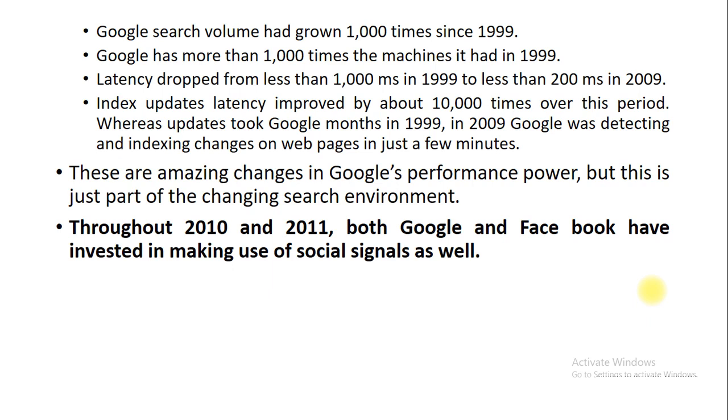Index update latency improved about 10,000 times over this period, whereas updates to Google took months in 1999. In 2009, Google was detecting and indexing changes on web pages in just a few minutes, because people cannot wait more than a few minutes. So this is all about the general observations given by the Google Fellow.